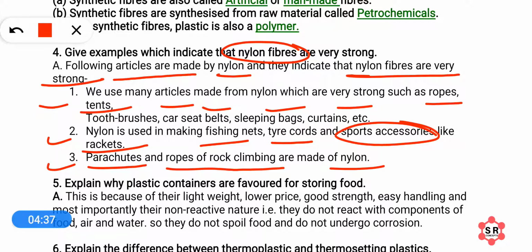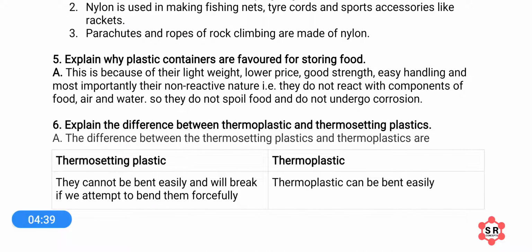Okay, next question, explain why plastic containers are favorable for storing food. Yes, students, we know that plastics are very non-reactive in nature. They are non-corrosive in nature. They do not undergo corrosion when they come in contact with water and air, and they do not react with chemicals or with the components of food. So what is the answer? The answer is here.